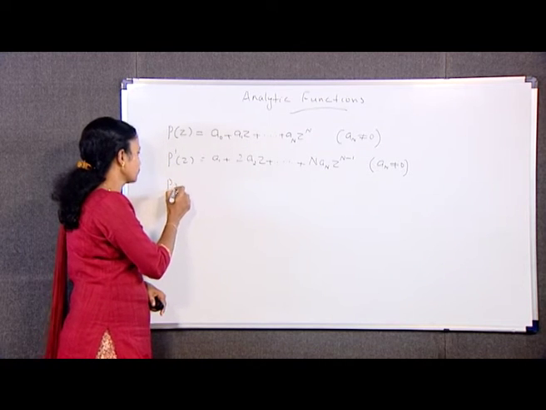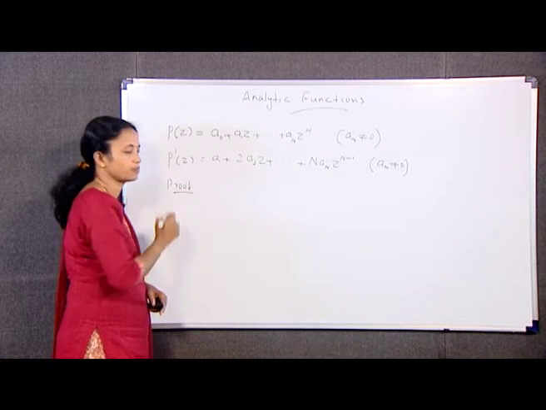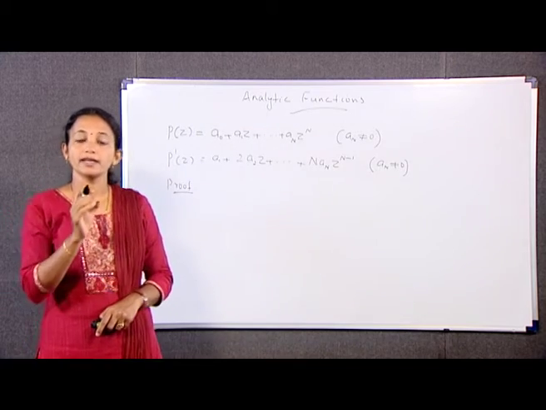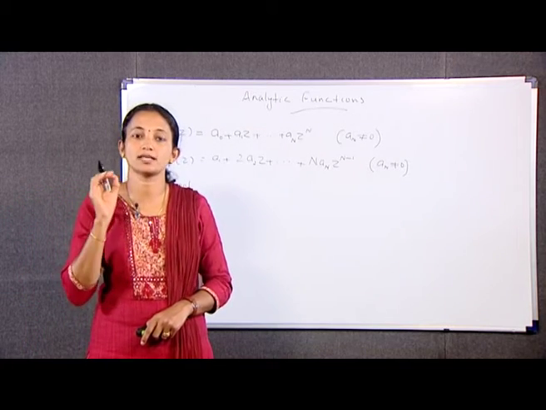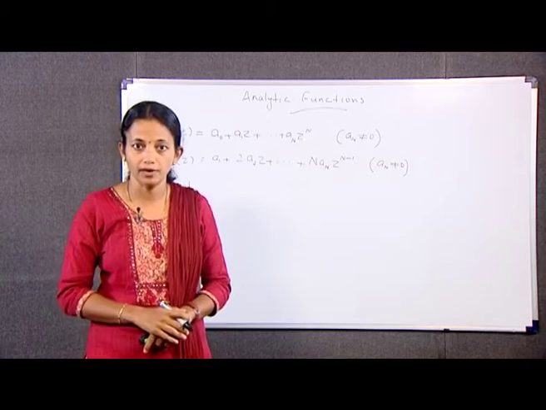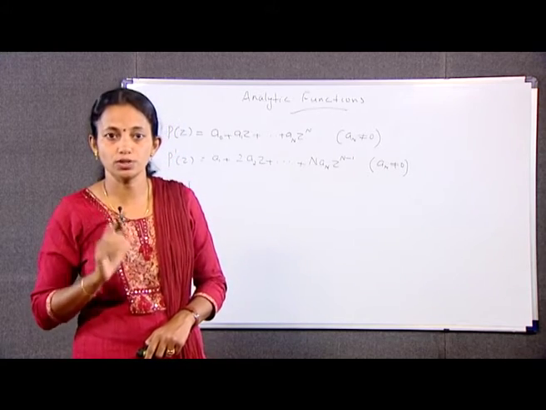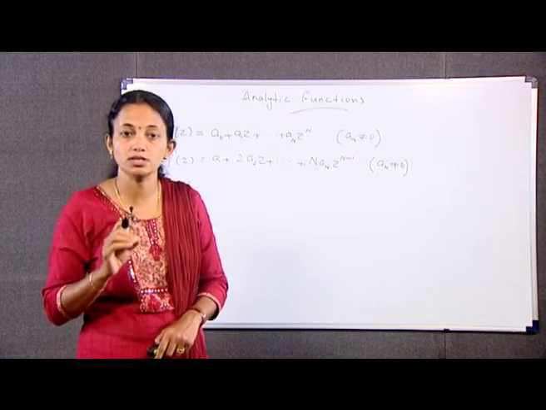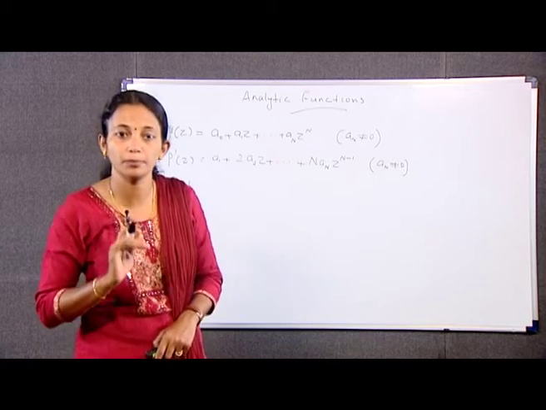Proof: for n = 1, 2, etc., we have the limit as h tends to 0 of ((z+h)^n - z^n)/h.